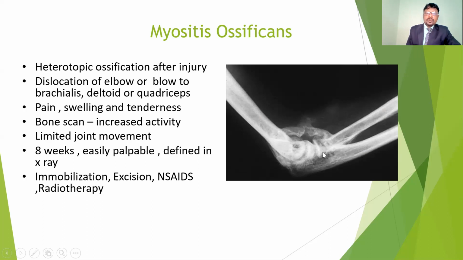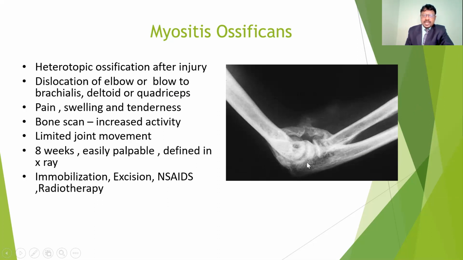So dislocation of the elbow or a blow to the brachialis, deltoid and quadriceps. If there is any damage to these muscles surrounding the elbow joints, it may lead to extra tissue formation, which is called myositis ossificans. The symptoms will be pain, swelling, and tenderness.